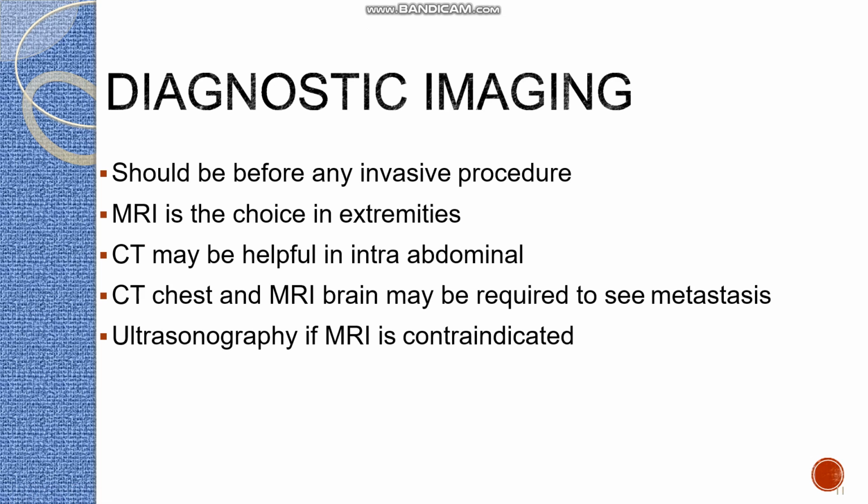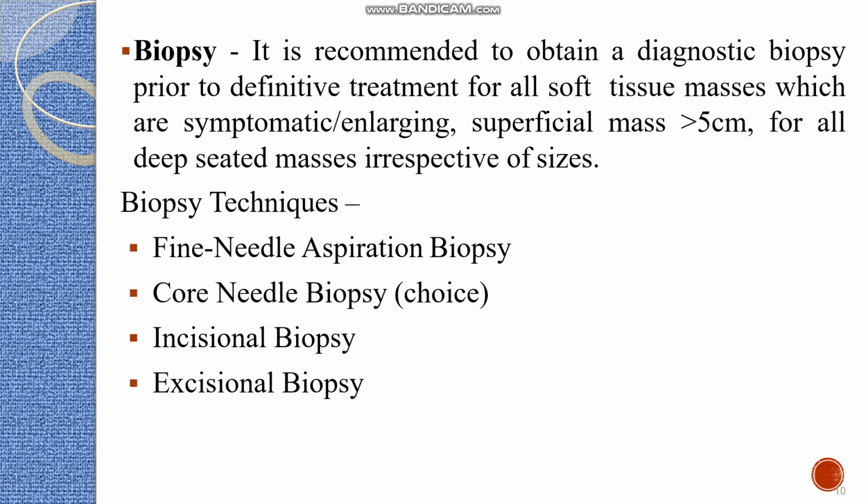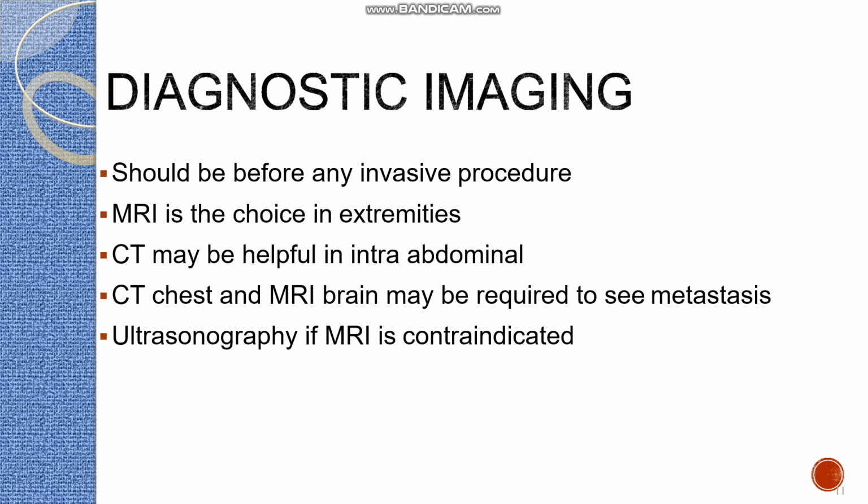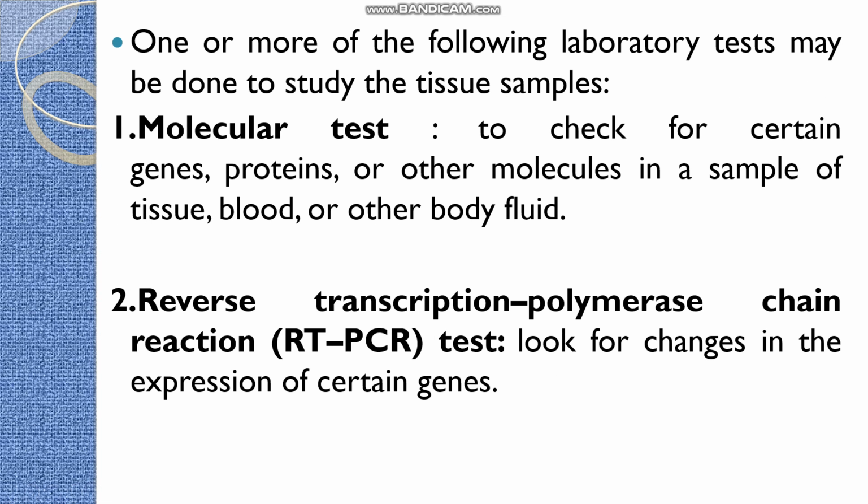Diagnostic imaging should be done before any invasive procedure. MRI is the choice in extremities. To find out problems in the intra-abdomen, CT scan may be done. CT chest as well as MRI brain can be done to find out any metastasis, and ultrasonography can be done if MRI is contraindicated. So that is about the diagnostic features like physical examination, biopsy, and imaging technique.